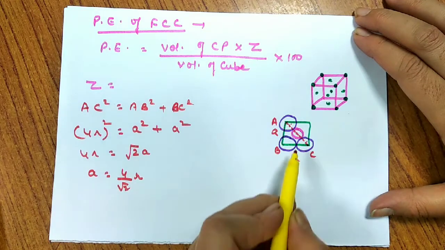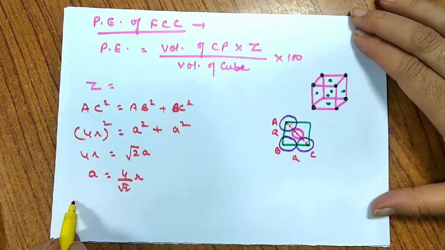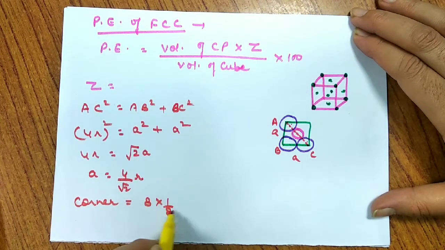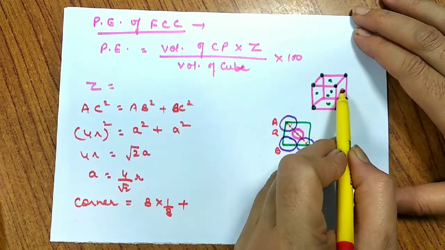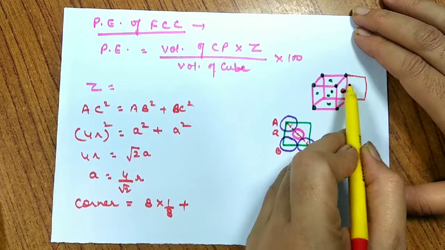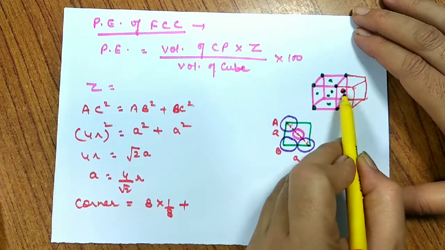Z is basically, if I talk about the atoms at the corner, for corners the contribution is 8 into 1 by 8. Plus we have atoms at each face. Suppose I'm having one atom at each face, and I'll be having one more cube that's sharing this face.